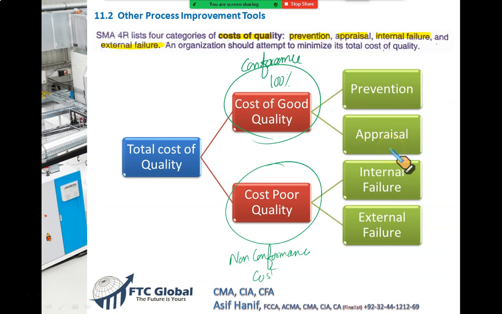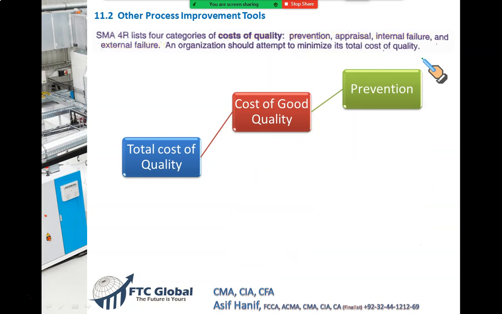Despite that, if the goods are not of good quality, they are of poor quality, so in order to rectify them, we will have to incur a few more costs. They are called internal failure and external failure. Right? So these are basically different protections or different safeguards. Let me explain to you.